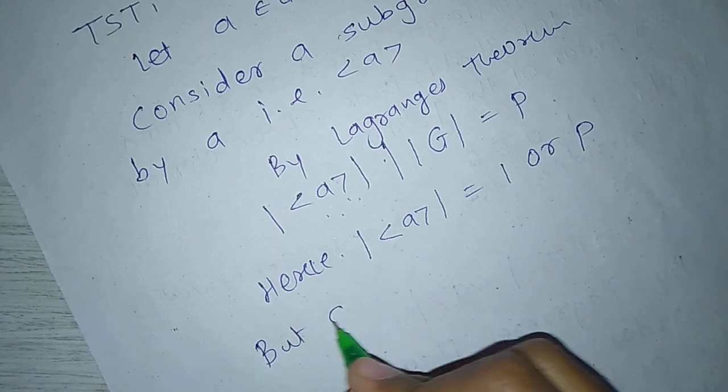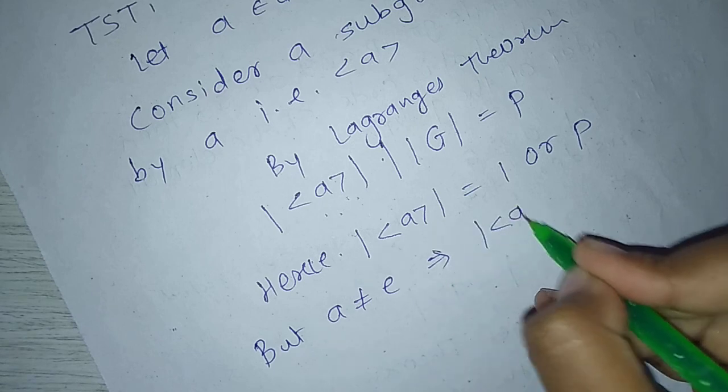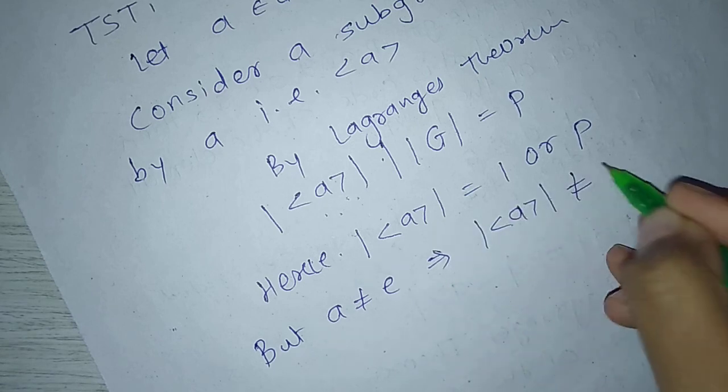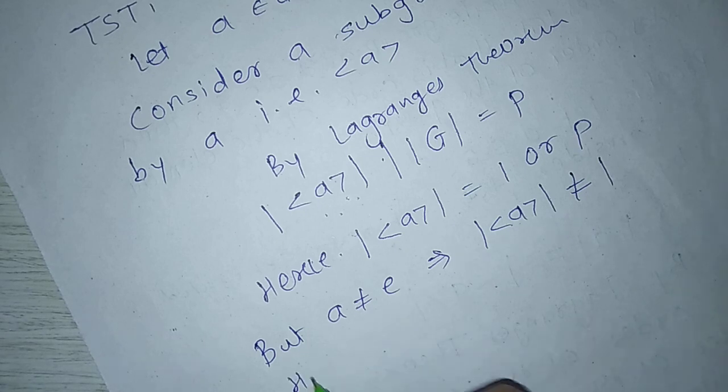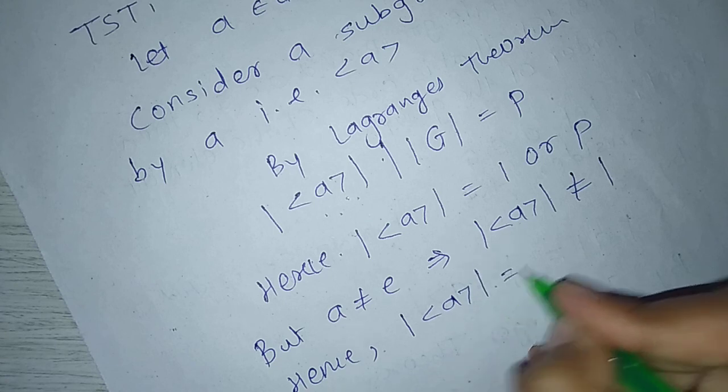But a is not equal to identity, which implies order of the subgroup generated by a is not equal to 1. Hence, order of the subgroup generated by a equals p.